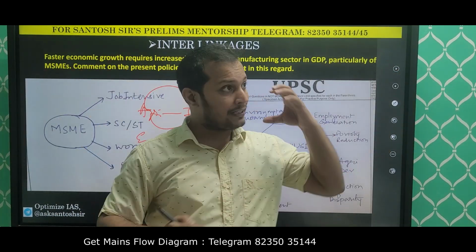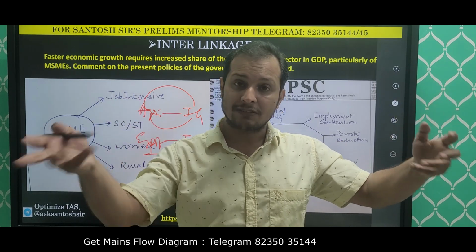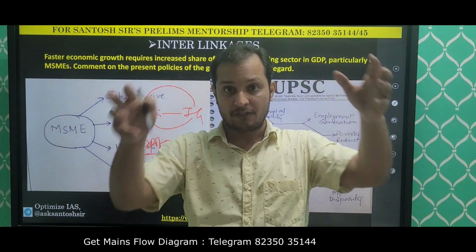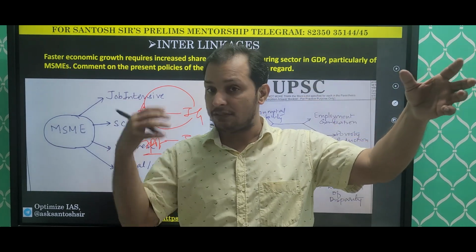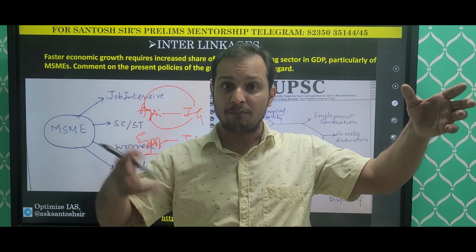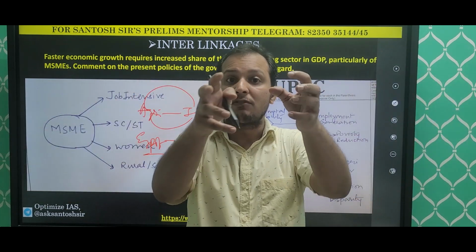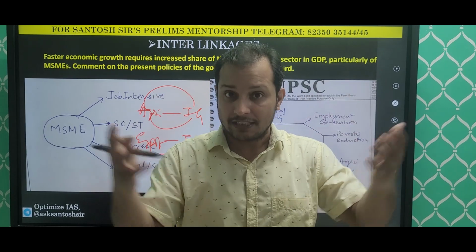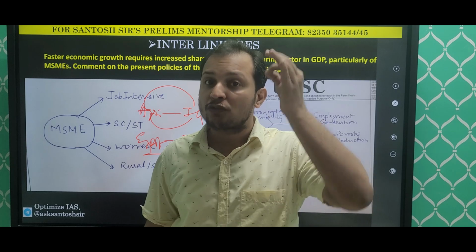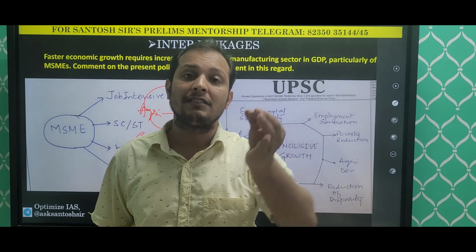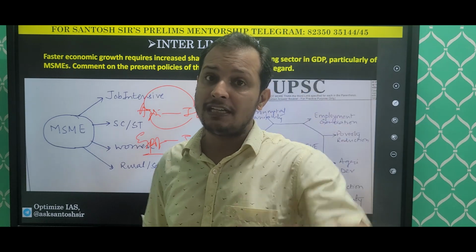So guys, one concept is inclusive growth, another concept is MSME manufacturing. Try to link between them. Inclusive growth is one segment. Then in your syllabus there is environmental pollution, sustainability, climate change. Try to link climate change with inclusive growth. If you start interlinking the topics, guys, no one can stop you from scoring very high marks in General Studies paper 3. You can also score like me, more than 100 marks in General Studies paper 3.